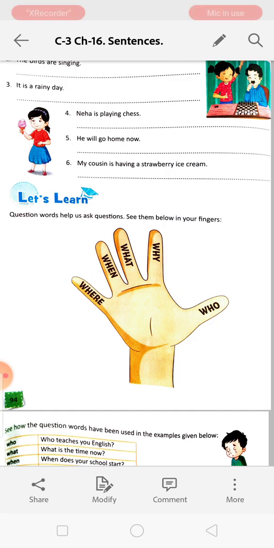Question words are who, why, what, when, where. Who is asking about the person. Why is asking about the reason. What is asking about the noun. What is also used for reasons sometimes. And when is asking about the time and where is asking about the place.